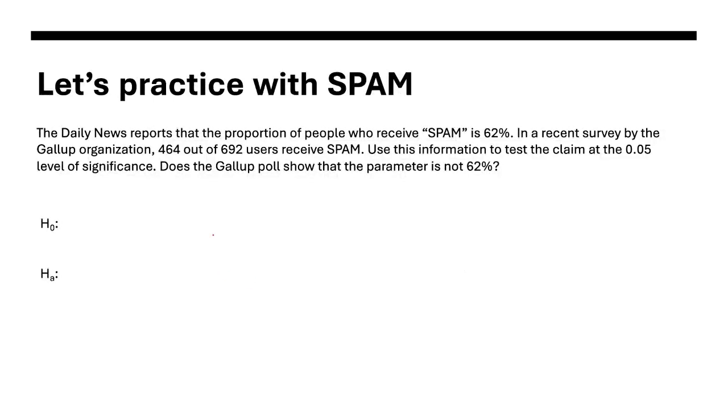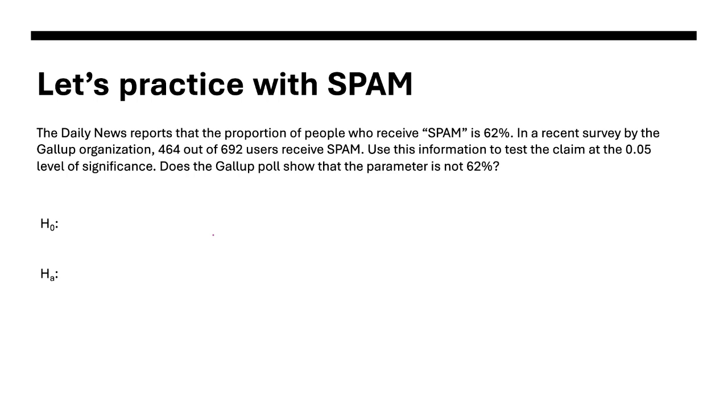Okay, let's practice with spam. It says in a daily news report that the proportion of people who received spam is 62%. In a recent survey by the Gallup organization, 464 out of 692 users said they received spam.